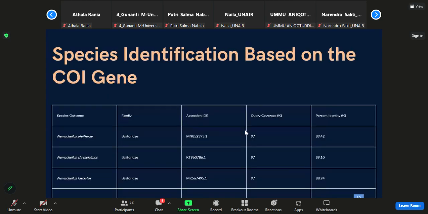Species identification based on the CO1 gene. Based on the BLAST analysis, it was determined that the sequence from Bangka Island is taxonomically classified under the genus Nemaeculus, exhibiting a similarity score of 89%. Based on the findings of this comparative analysis, no distinct species could be identified. Consequently, the inference is made that the genetic sequence derived from the Bumang Kemuja River corresponds to Nemaeculus sp.